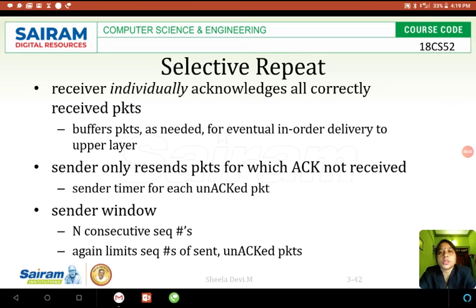We'll be seeing what is the selective repeat protocol. In the last video we have seen about go back N. It is one of the pipelining protocols.